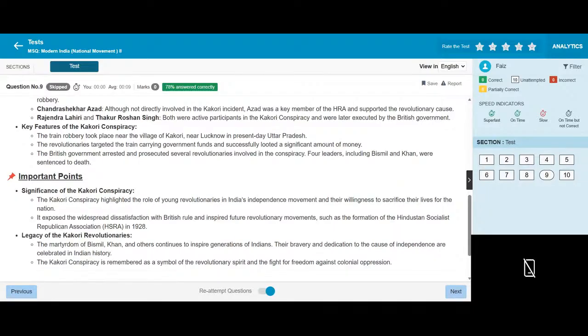It exposed the dissatisfaction with the British rule and inspired future movements such as those in the Hindustan Socialist Republican Association. Its legacy endures as a symbol of sacrifice on the part of the revolutionaries.